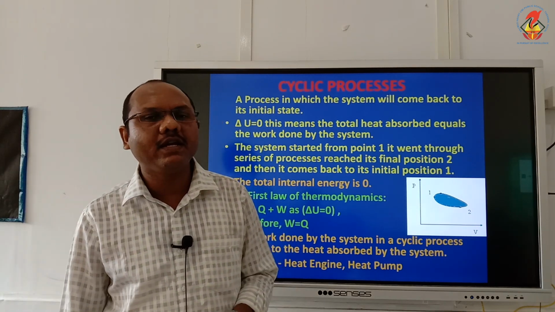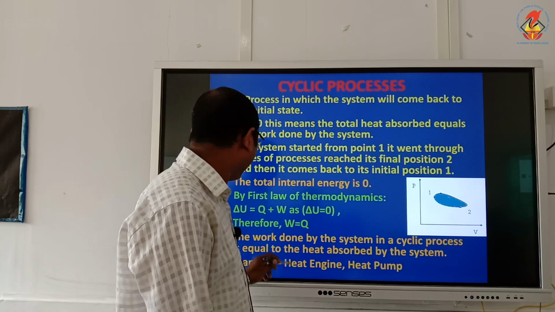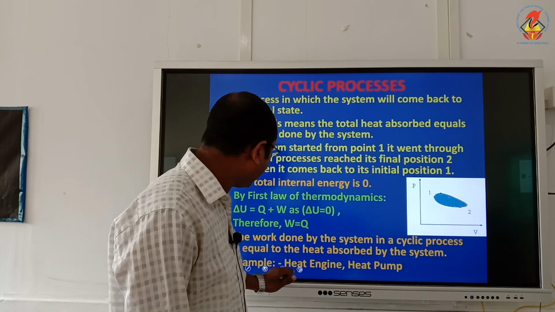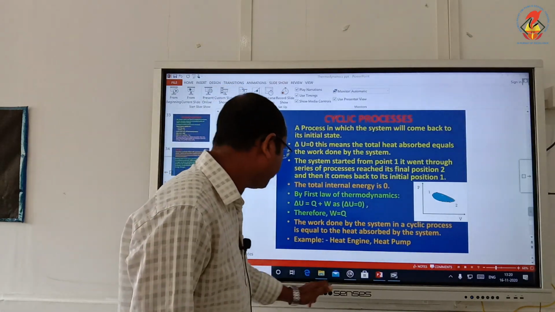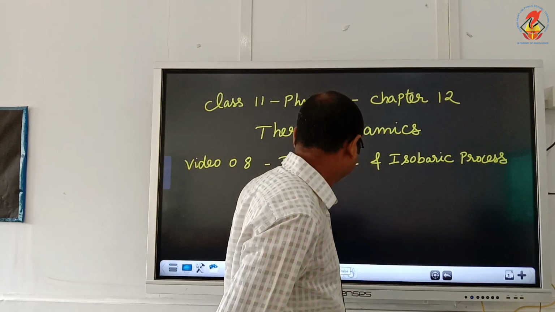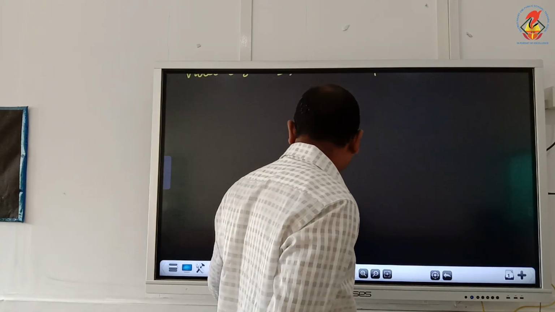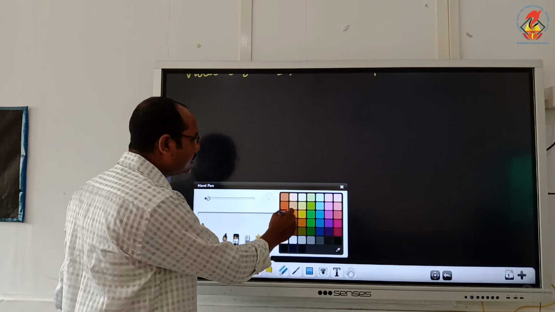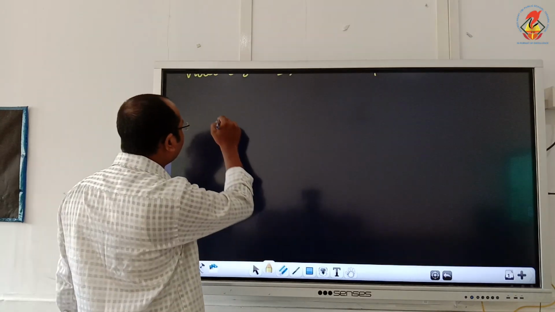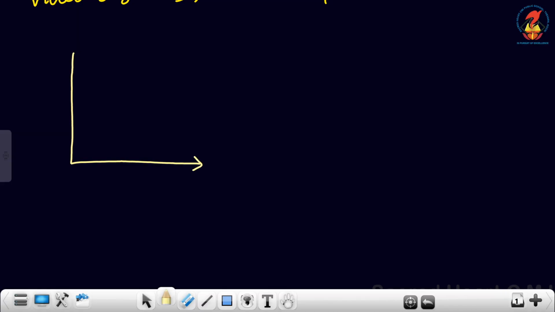Now when I draw the pressure volume graph for the isothermal process, the PV graph, I already told you the isothermal process is a very slow process. So if I draw the pressure volume graph, the graph will be a curved line. This is for isothermal.